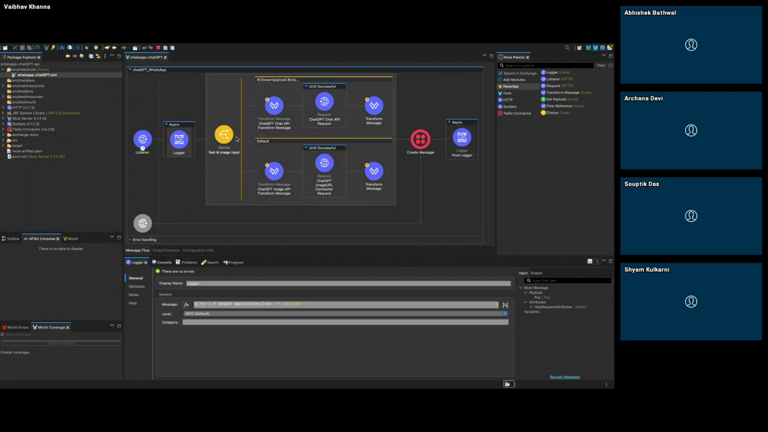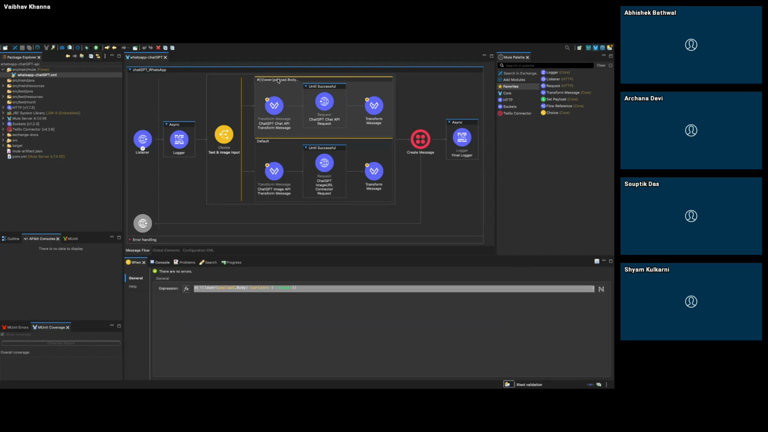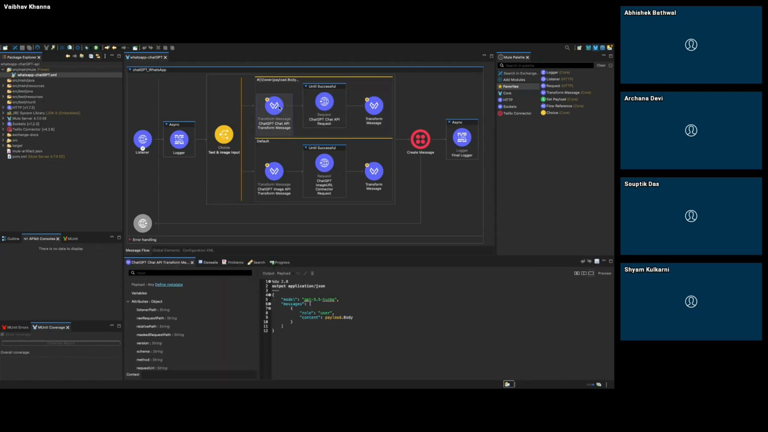And for this demo, I will be doing two parts. First is I will be hitting the ChatGPT API by passing the text message to get the text response, and second is to get the image from the ChatGPT. From ChatGPT we can do multiple things, but in this scenario I am just showing you two parts, the text and image. If my payload does not contain slash image, then it will call the text message API. So for that I will be creating this body.